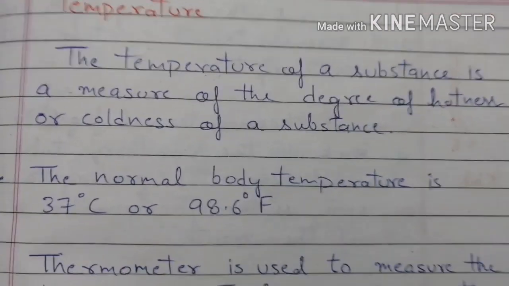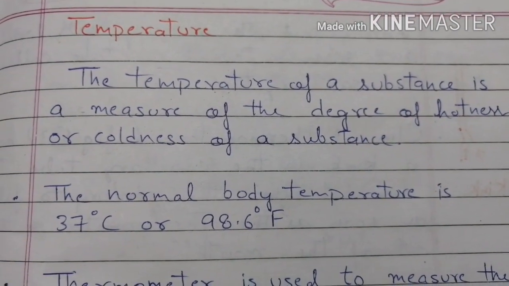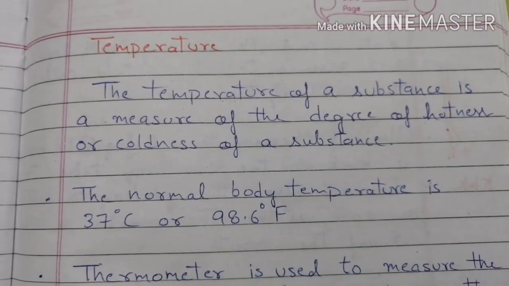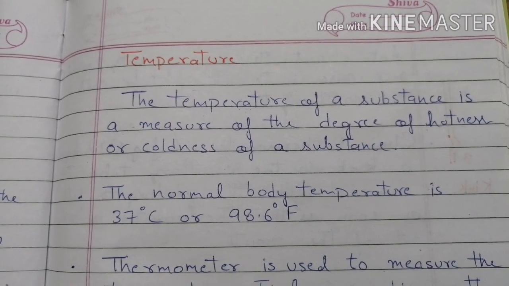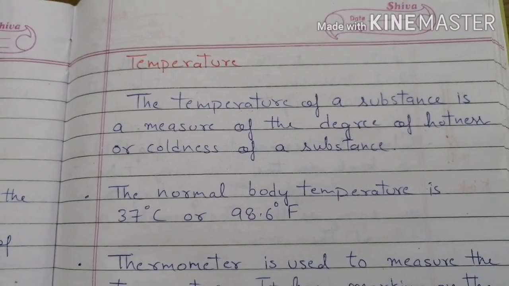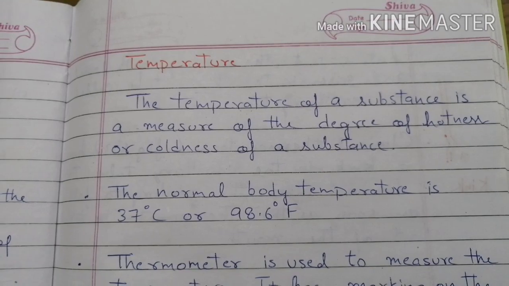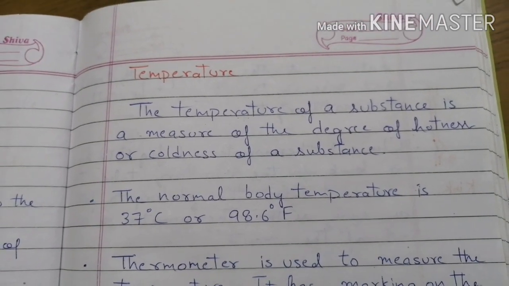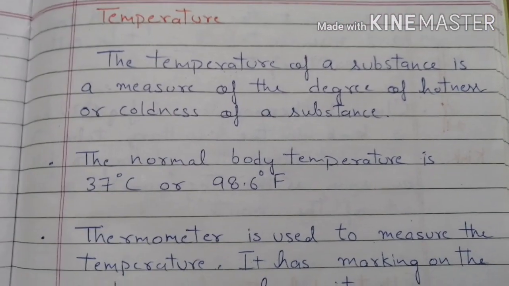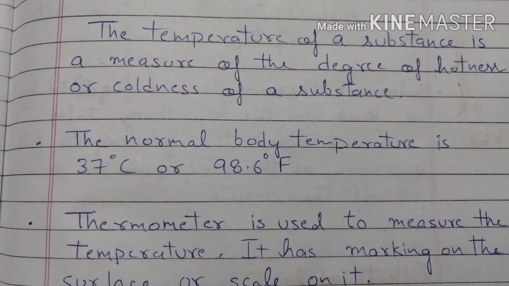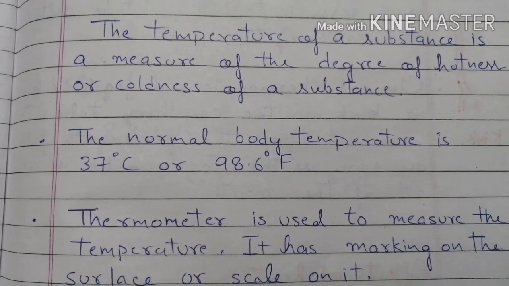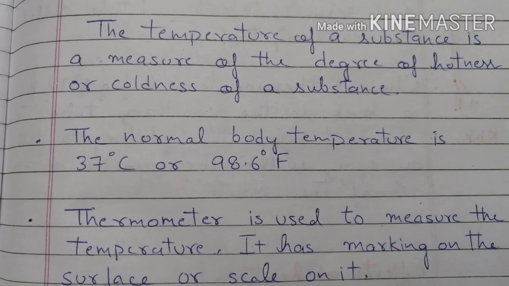Now what is temperature? Comes the next question. The temperature of a substance is a measure of the degree of hotness or coldness of a substance. Temperature tells us whether the body is hot or cold and how much. If the temperature is 30 degree and 60 degree, then the body at 60 degree is more hot than the body at 30 degree. The normal body temperature is 37 degrees Celsius or 98.6 degree Fahrenheit. Celsius and Fahrenheit we will study in detail.